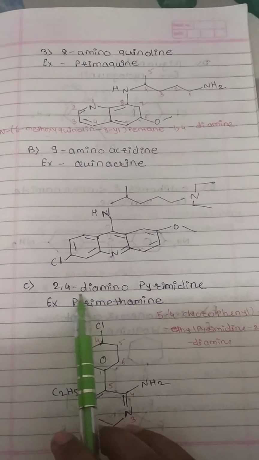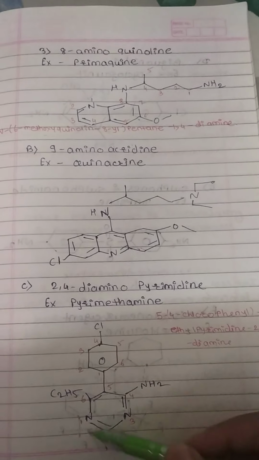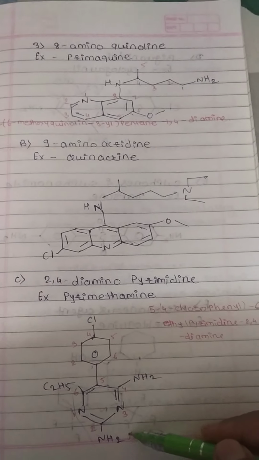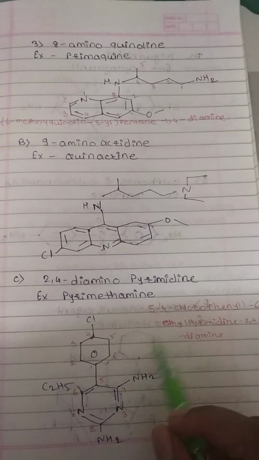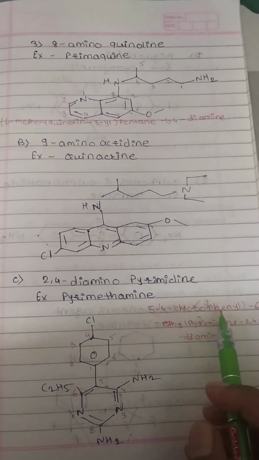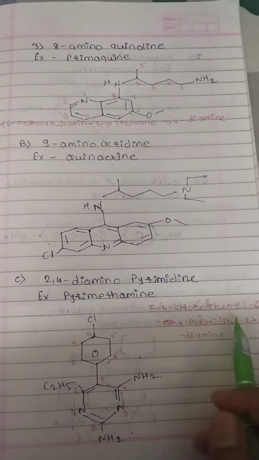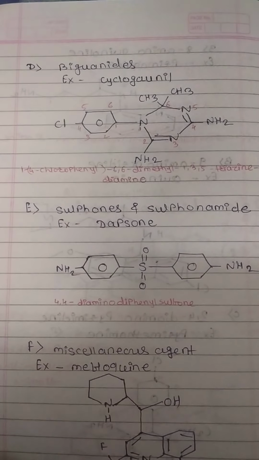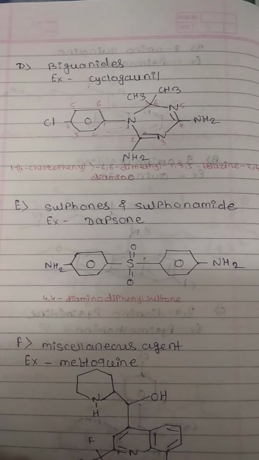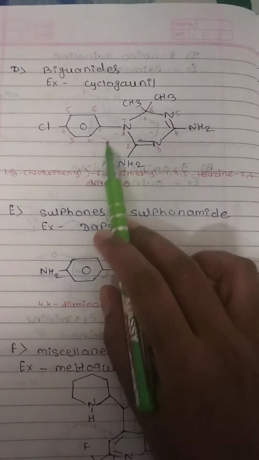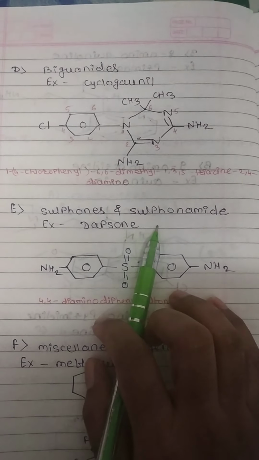Next class is 2,4-diaminopyrimidine. Example is pyrimethamine. This is the structure of pyrimethamine. The nomenclature according to the IUPAC is 5-(4-chlorophenyl)-6-ethylpyrimidine-2,4-diamine. Next class is biguanides. In this the example is cycloguanil. This is the structure of cycloguanil.